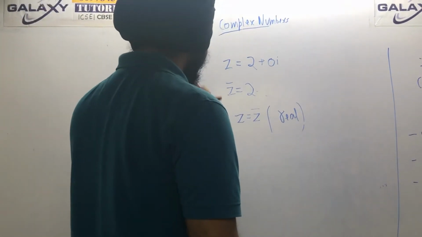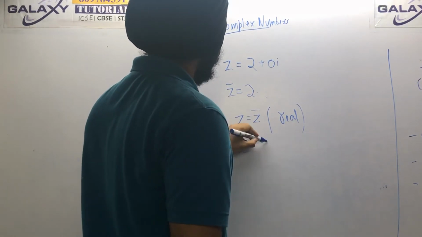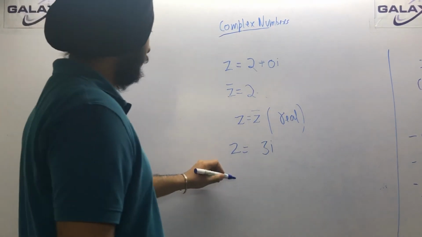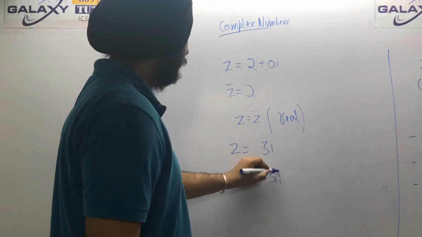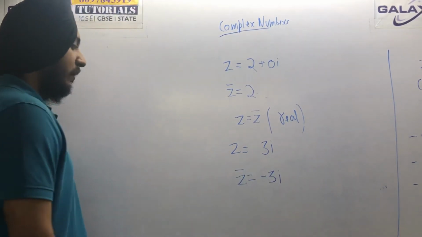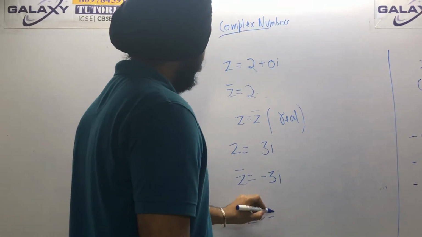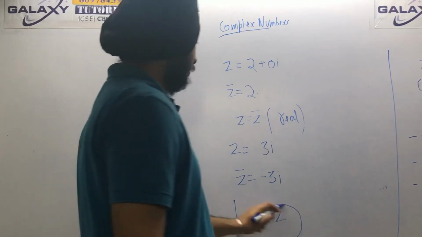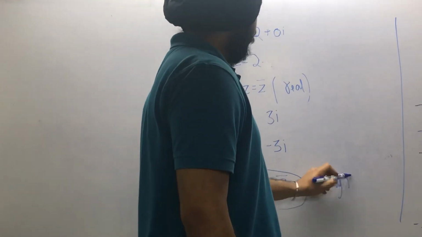Next property is, say initially there is a complex number 3 iota. Now what will be the conjugate? The conjugate will be minus 3 iota. So what do you see from this? You see that z is equal to minus z conjugate. What is the meaning of this? It is only imaginary.